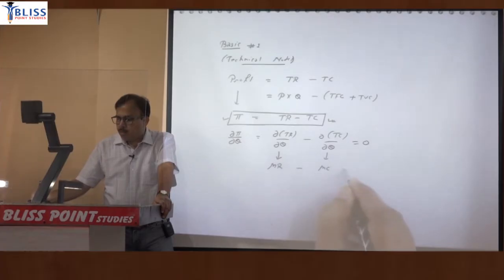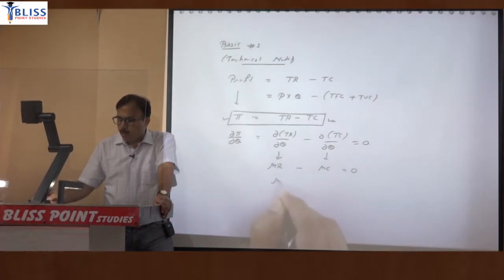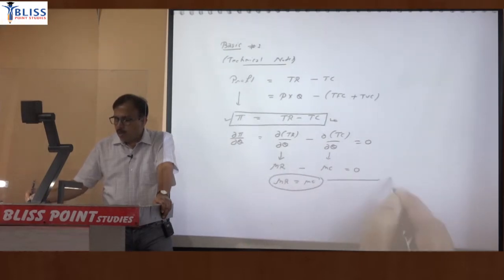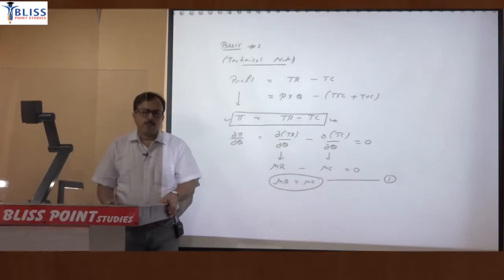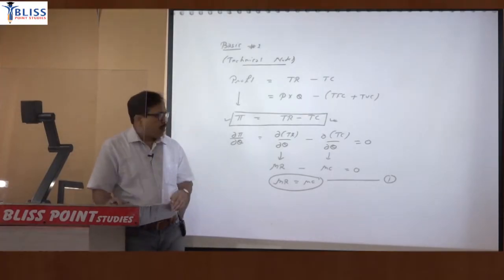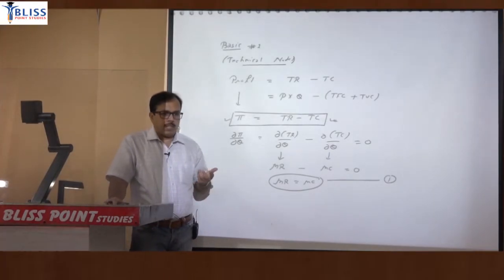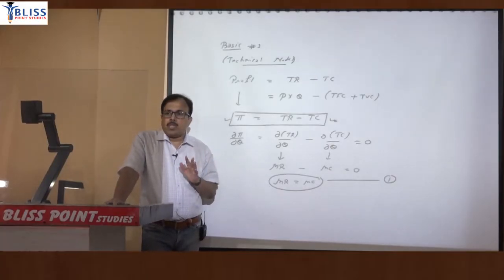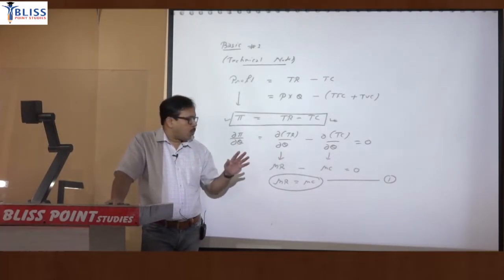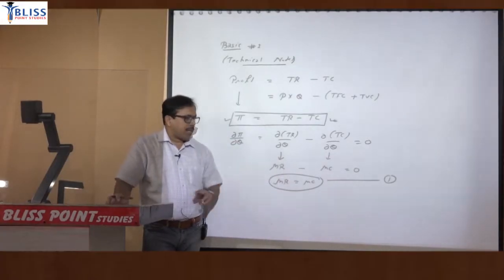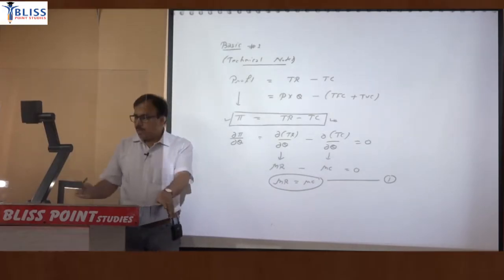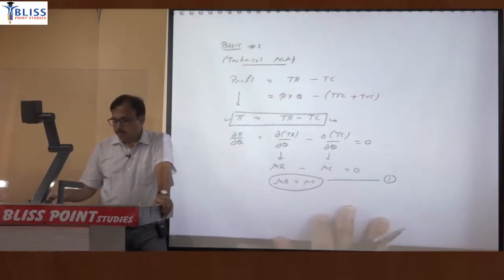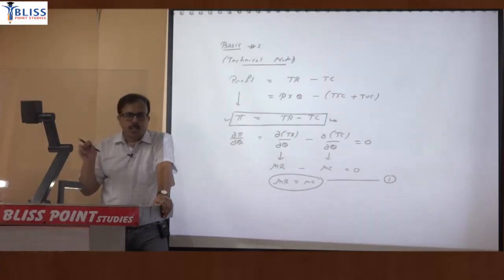So MR minus MC equal to 0, which means marginal revenue must be equal to marginal cost. This is your first condition for profit maximization. So the profit of the firm will get maximized when the firm produces that much output, and it must produce that much quantity where MR is equal to MC. So marginal revenue must be equal to marginal cost.